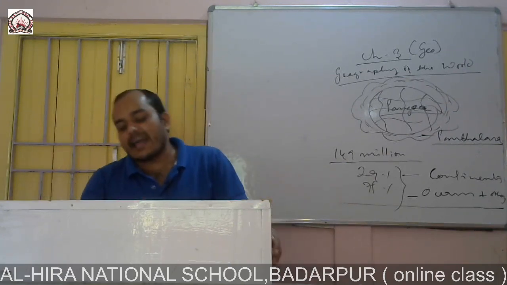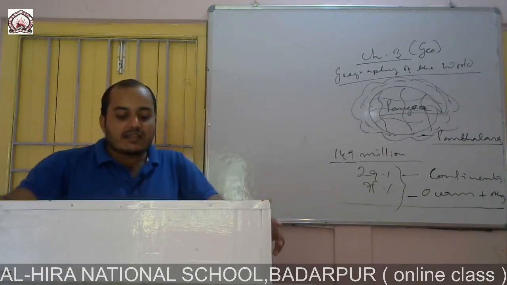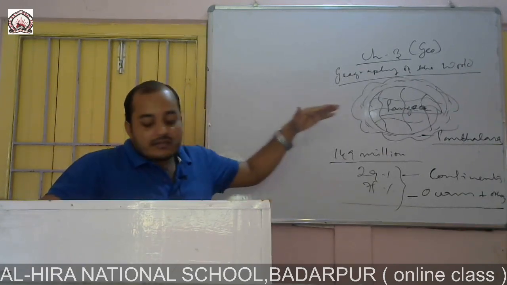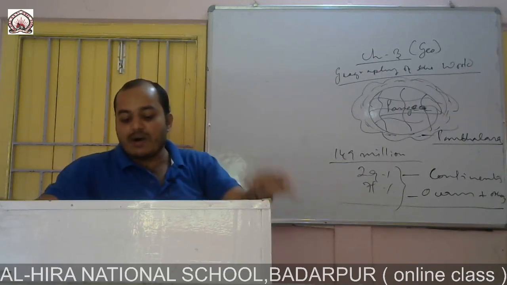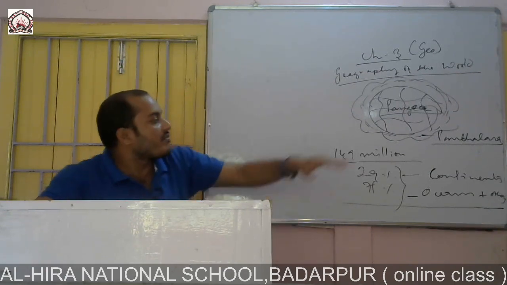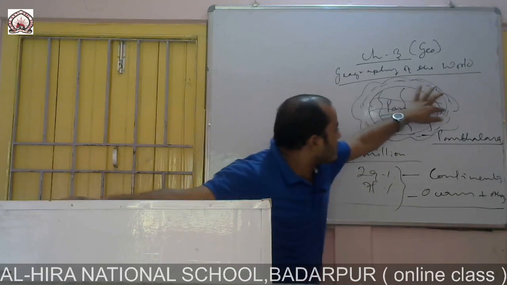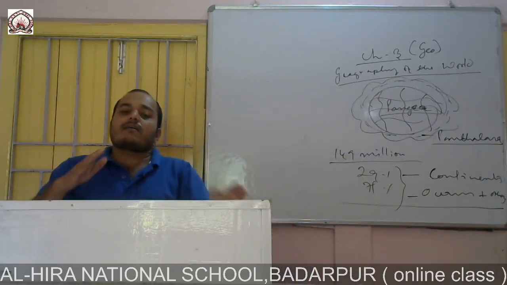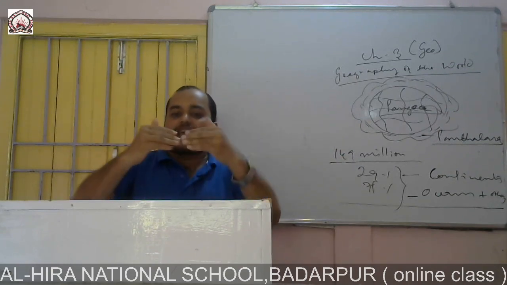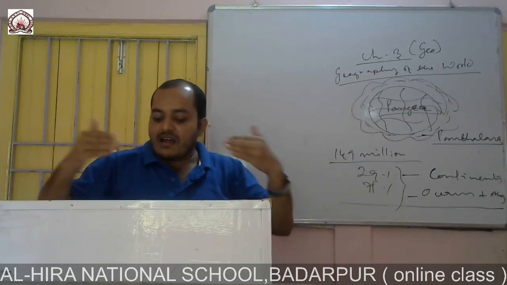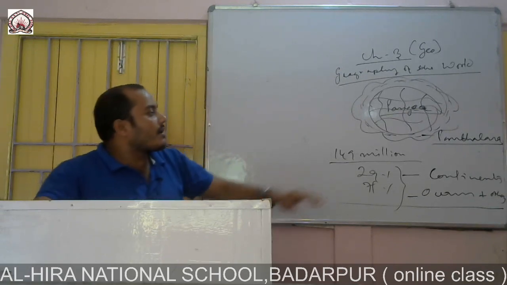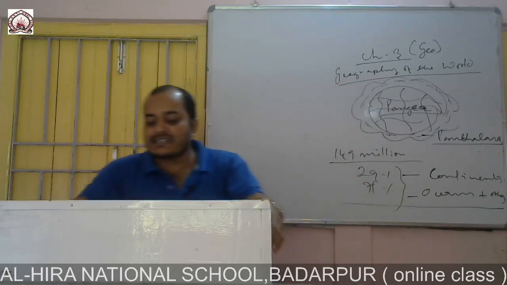Now after the passage of time, one narrow sea was formed in the middle of this Pangea. After the formation of this narrow sea, Pangea divided into two, and this sea is known as the Tethys Sea.